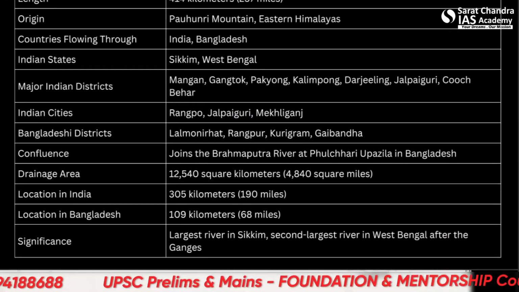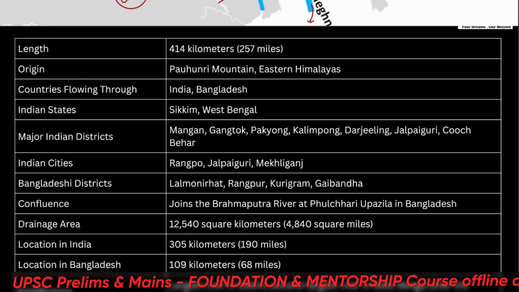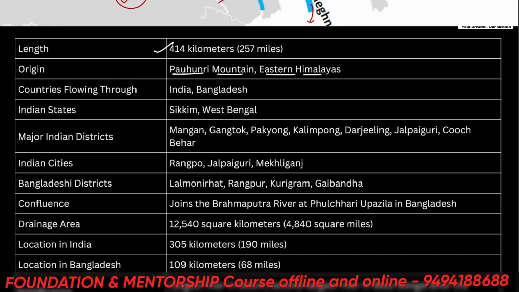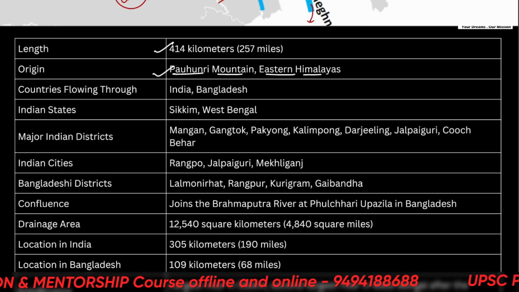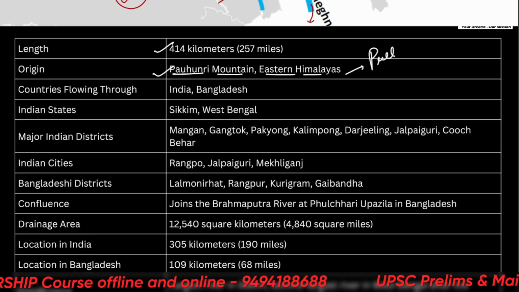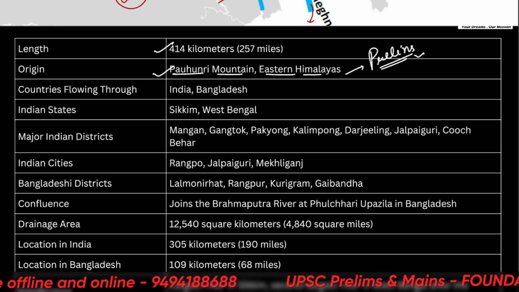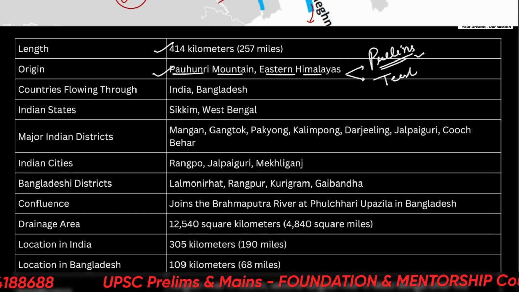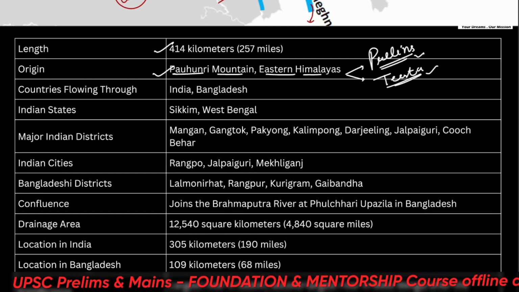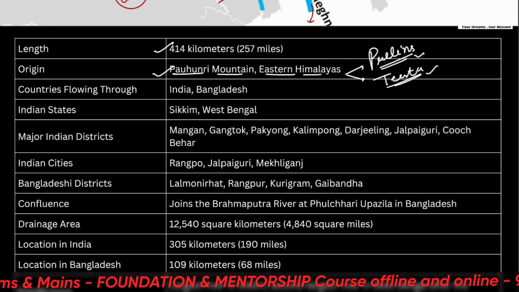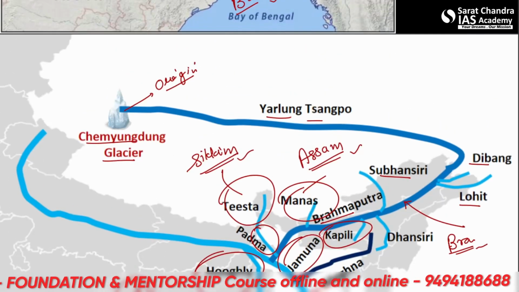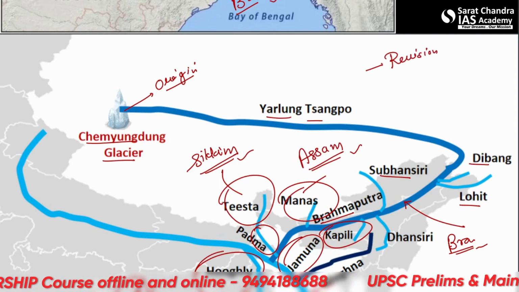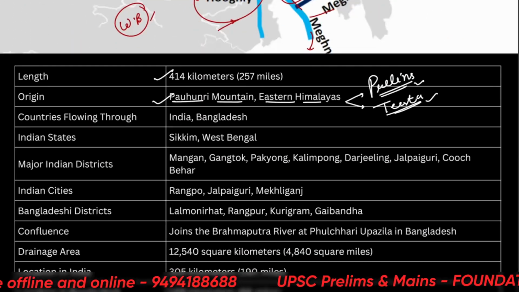Alright. So just some facts about the Teesta river. The length is around 400 kilometers and the origin is Pauhunri mountain in the eastern Himalayas. These are some facts which will be very helpful for you in the prelims if a question is asked. And these are the notes which you should keep adding in the river systems, such as the Teesta river system. Eventually, when we keep making notes, we have notes for everything and it is in our mental revision system. So we have answers to most of the questions.